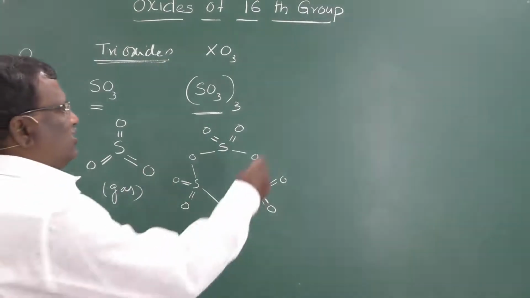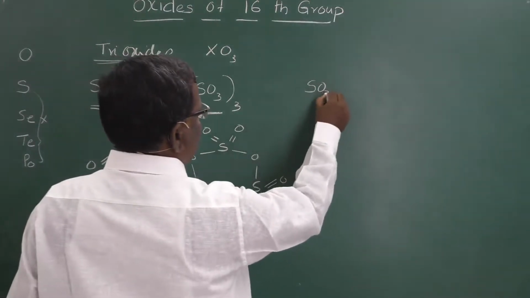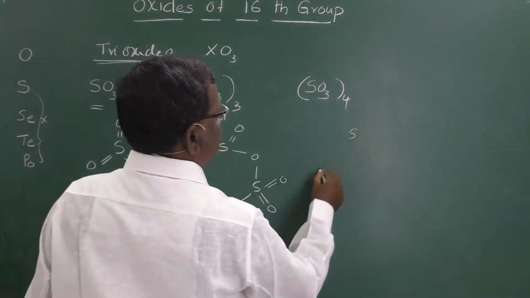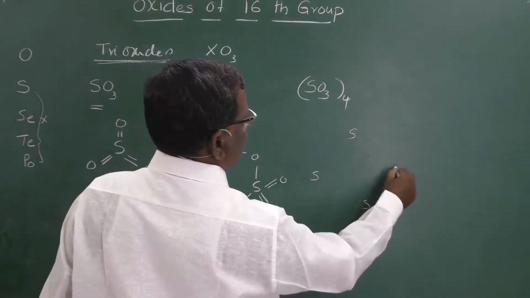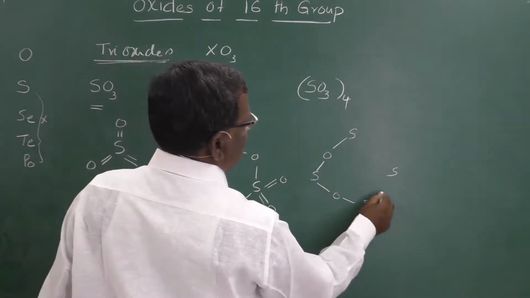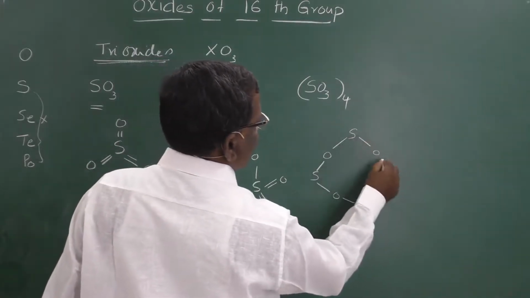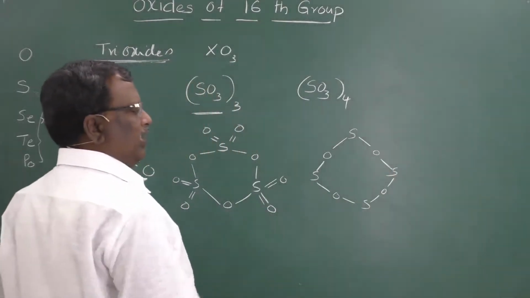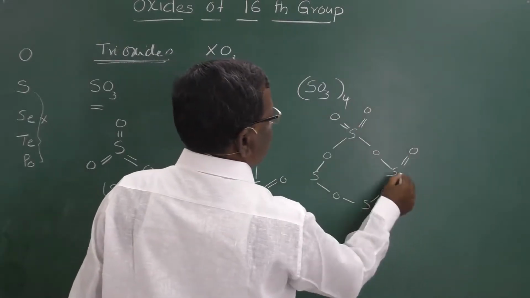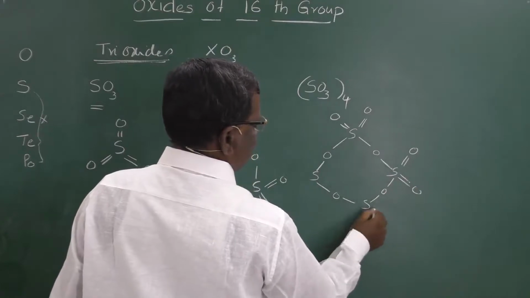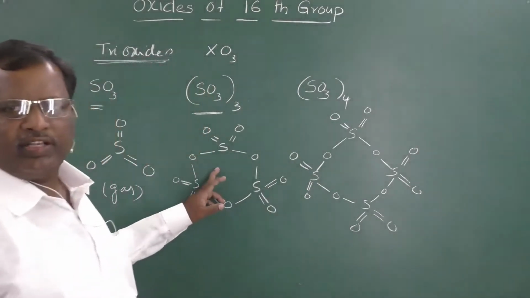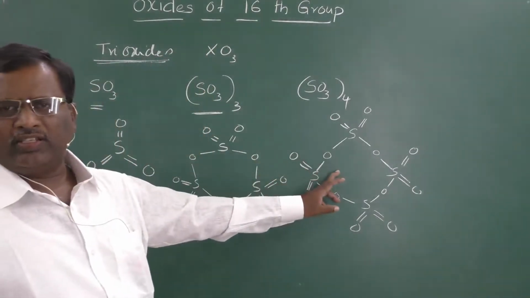Similarly, a tetramer solid structure also exists, that is SO3 four times. Here 4 sulfur atoms are connected like this. Each sulfur is connected through oxygen. So 4 sulfur atoms form a ring-like structure like that, and on each sulfur we have 2 double bonded oxygen atoms like this. So this is the trimeric structure and this is the tetrameric structure.